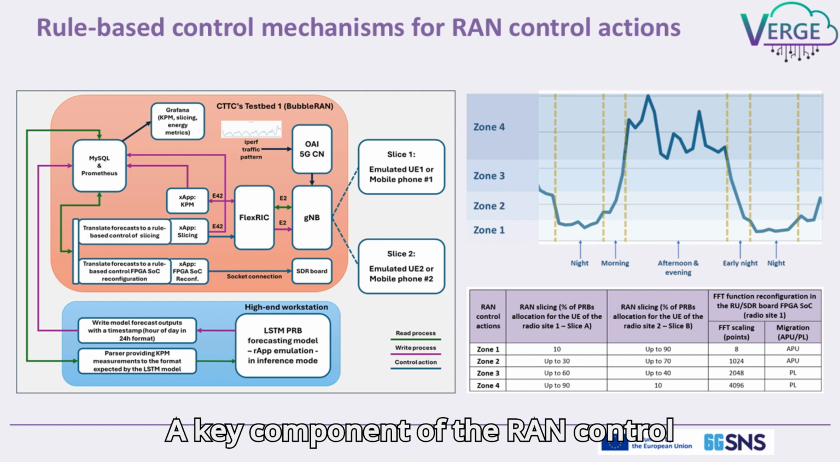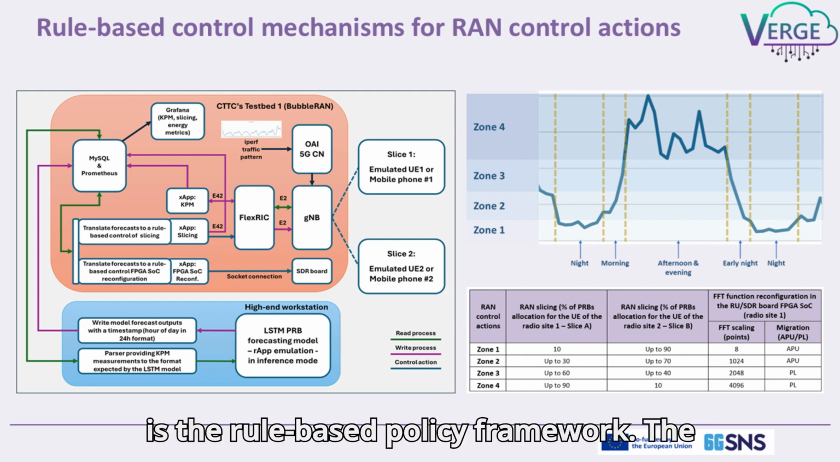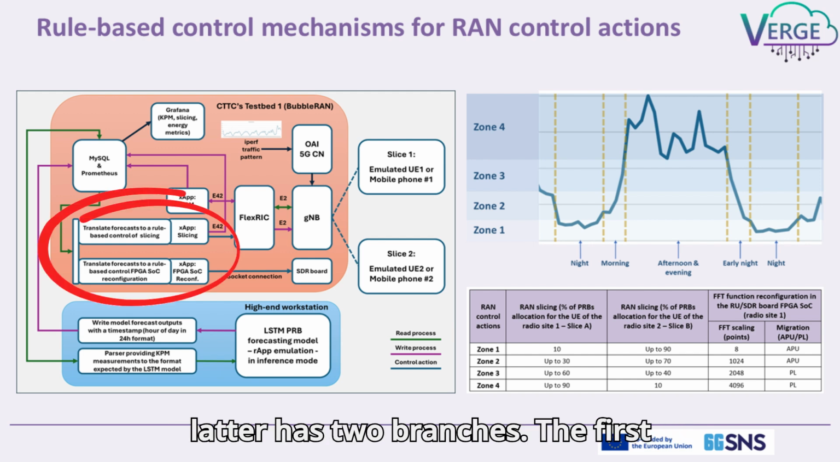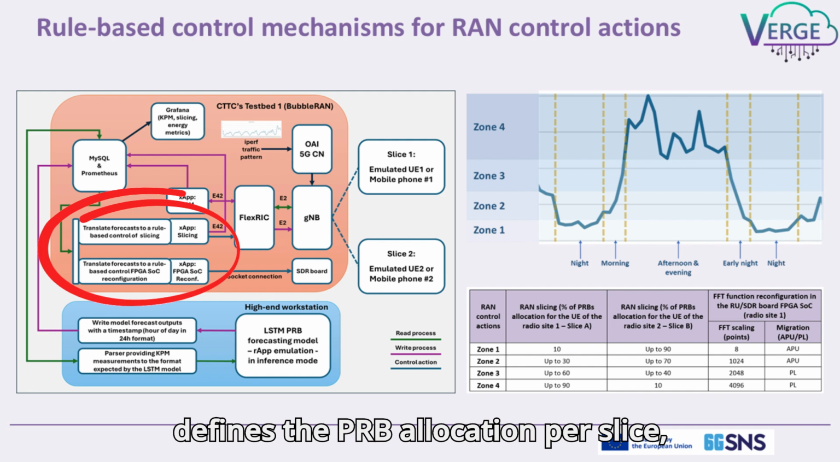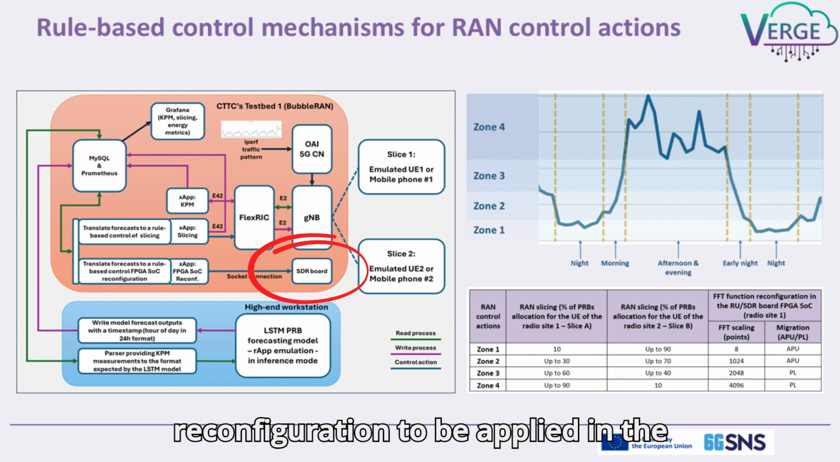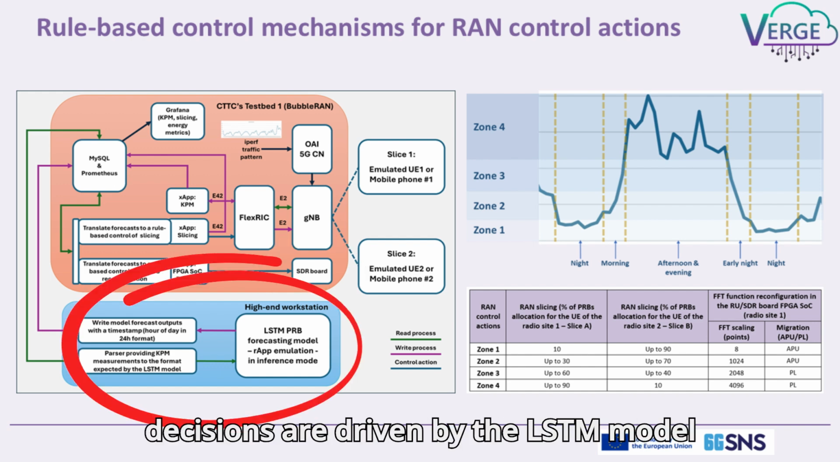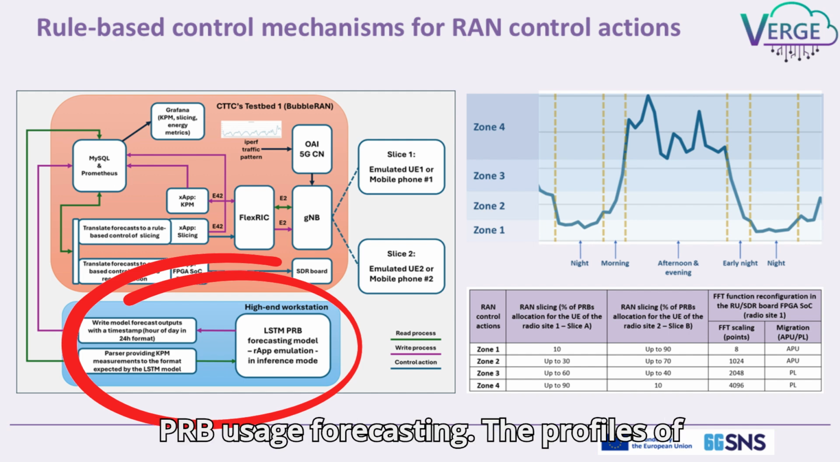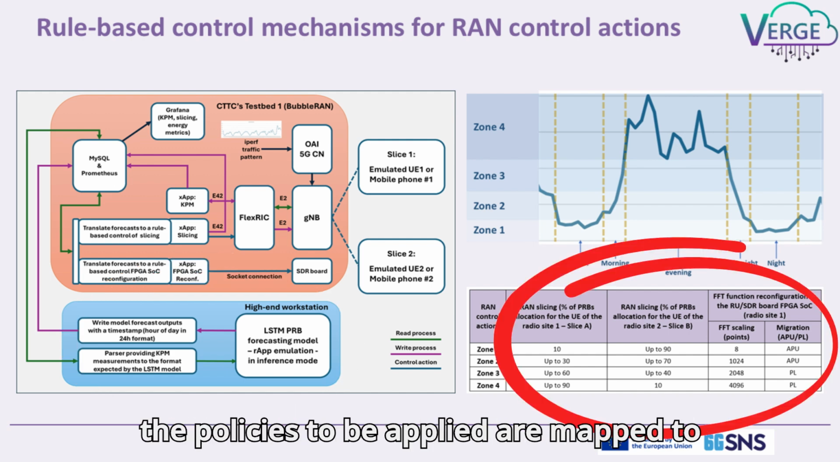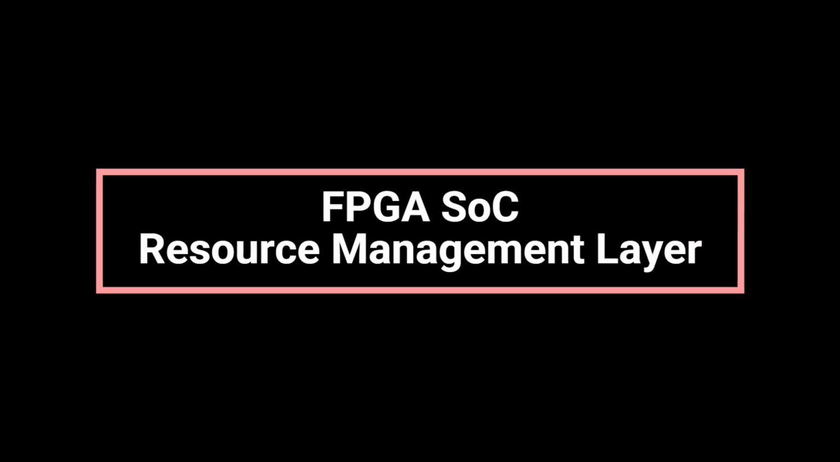A key component of the RAN control mechanism applied in Demonstration 2.3 is the rule-based policy framework. The latter has 2 branches. The first defines the PRB allocation per slice, whereas the second defines the type of function reconfiguration to be applied in the FPGA SoC device. The RAN control decisions are driven by the LSTM model PRB usage forecasting. The profiles of the policies to be applied are mapped to 4 time zones.